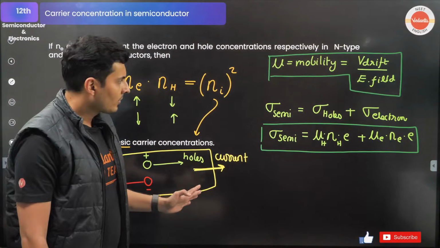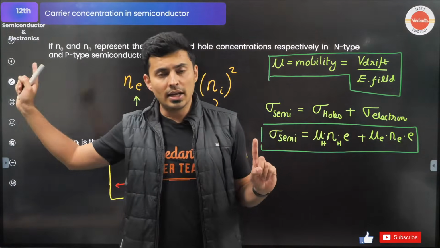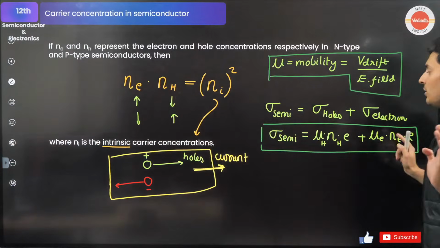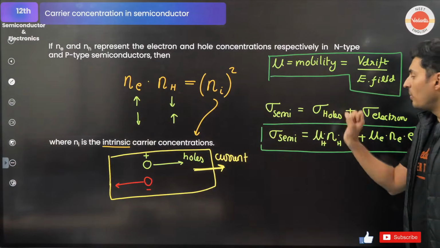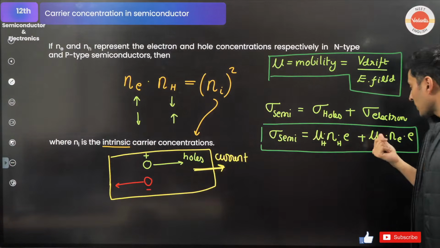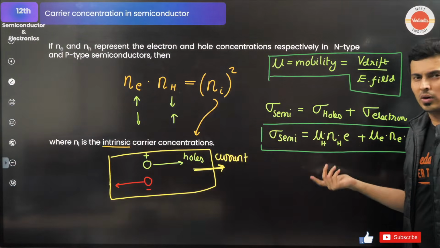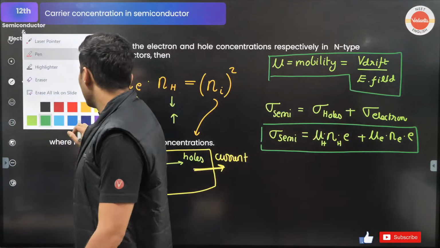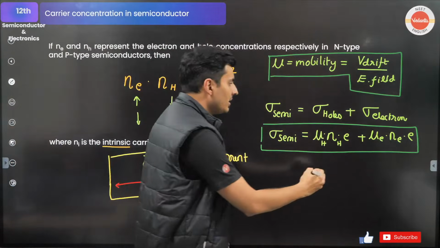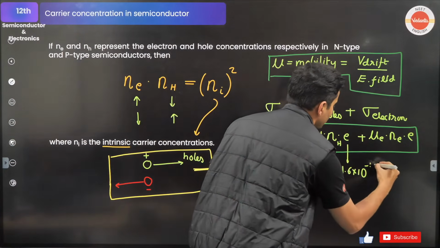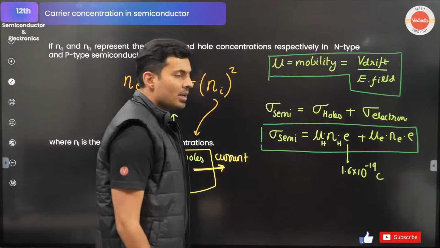Okay, everyone? So conduction happens because of electrons also and holes also. Both their conductivities need to be added. Mu is mobility, which is drift speed per field, n is the concentration, and e is the charge of an electron or a proton, which is 1.6 into 10 to the power minus 19. If you want, I'll put that also over here. e is nothing but your 1.6 into 10 to the power minus 19 coulomb.